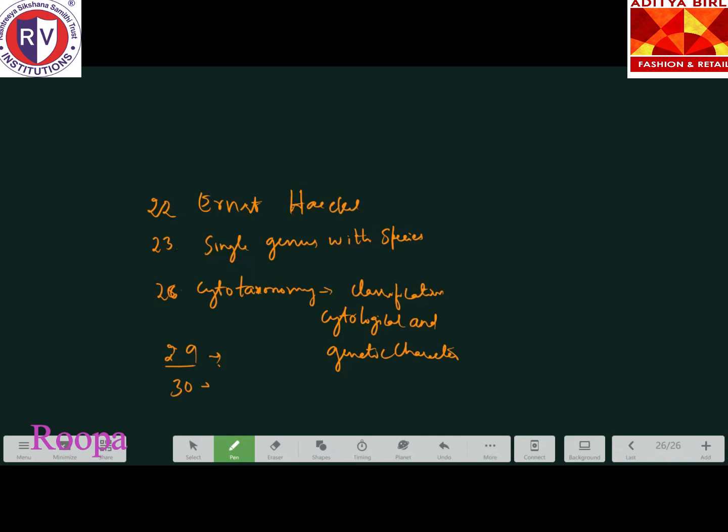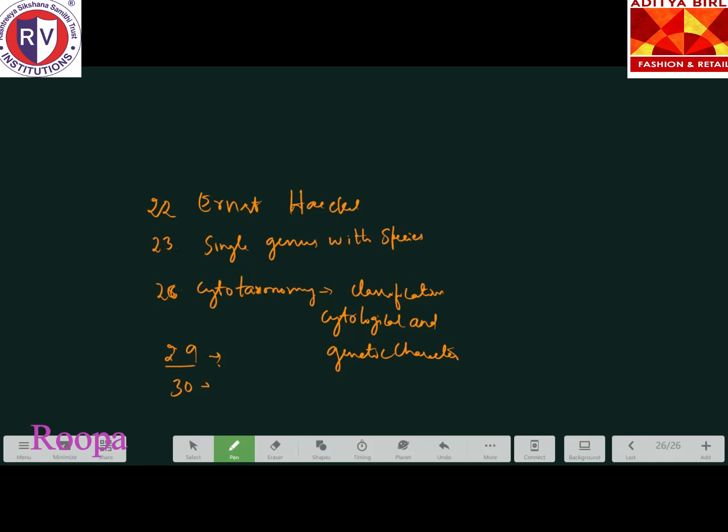Genera Plantarum, naming of plants and taxonomy of plants, was given by. Please make a note and write it down. Binomial nomenclature was developed by whom? Can anyone tell me? Carolus Linnaeus. Very nice. Then Species Plantarum, and Systema Naturae was not given.